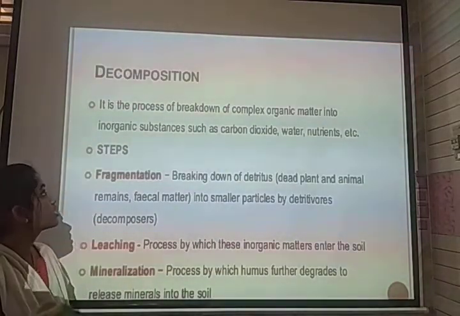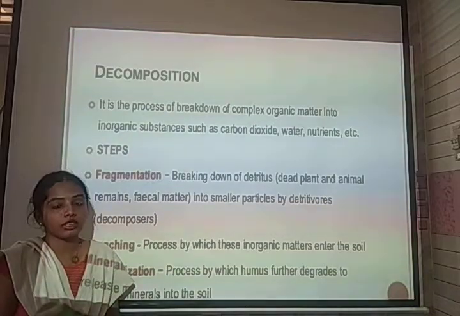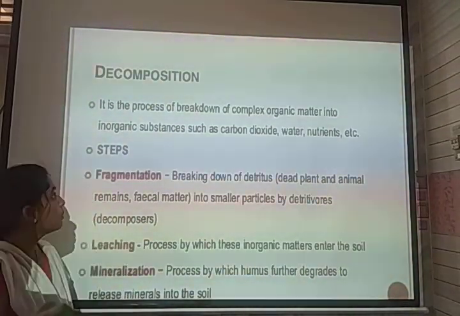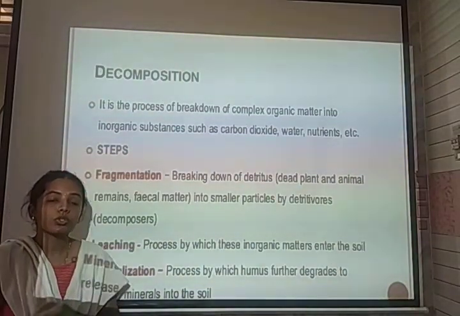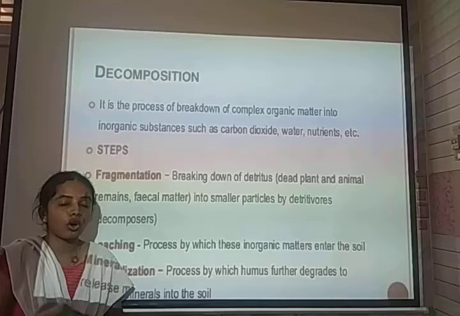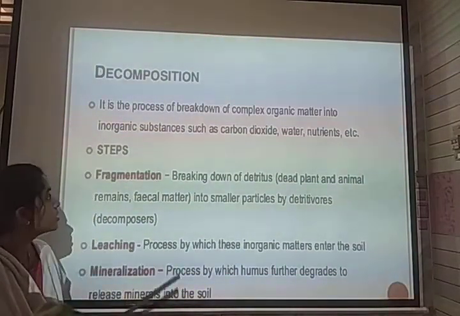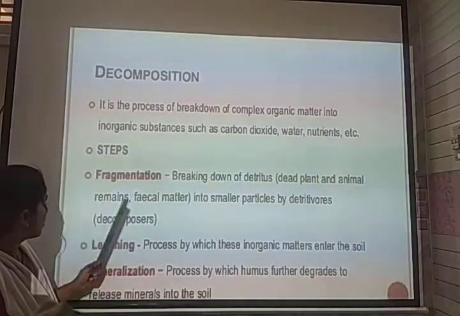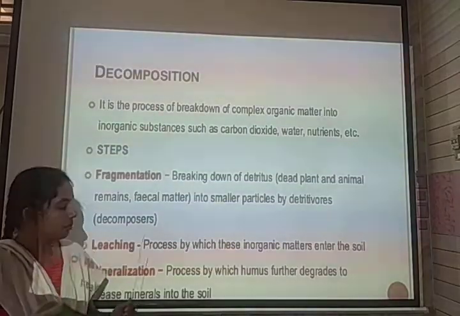So next one is decomposition. It is a process of breakdown of complex organic matter into simple inorganic substances. Decomposition involves individuals feeding on dead matter, such as dead tree roots, dead plants and even animals. The steps involved in decomposition are fragmentation, leaching, catabolism, humification and mineralization.